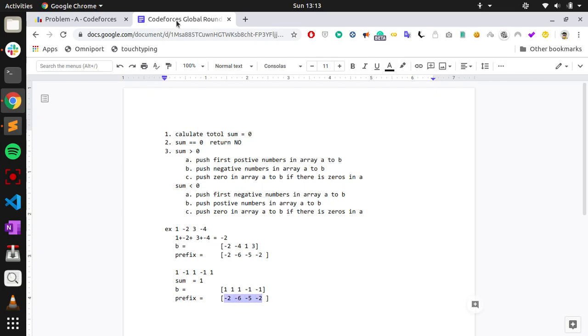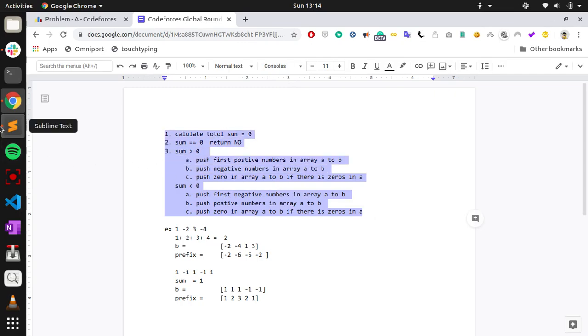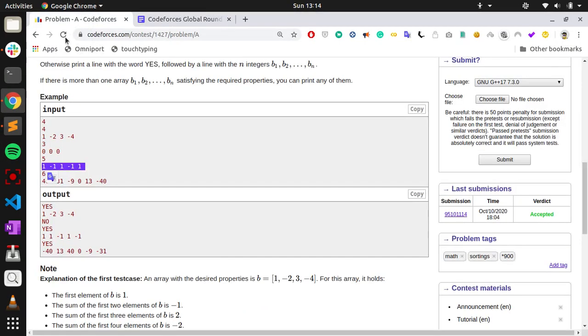Since we push the minus 1s after, if we do the prefix sum, here it is 1, 2, 3, and then it is going to decrease, so 2 and 1, but it will decrease only up to the sum, so all the prefix sums are greater than 0. So I think the solution is pretty easy. There is no need for seeing the code. So let us go to the second question.